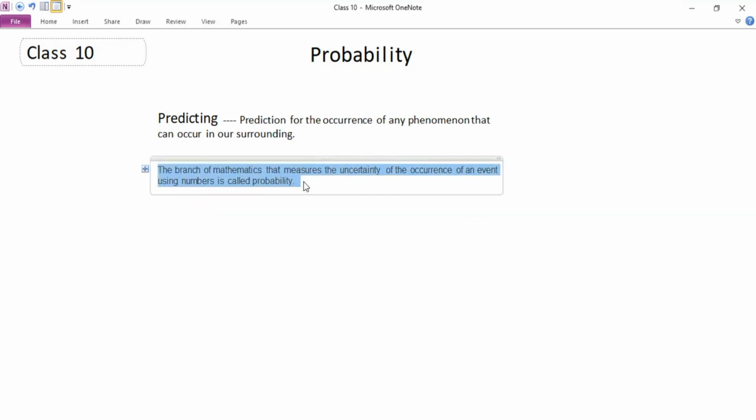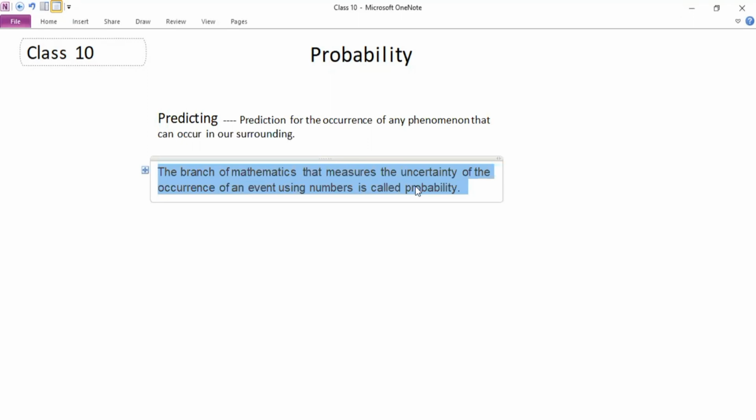Probability belongs to the branch of mathematics which tells us about the uncertainty of the occurrence of any event in a numerical way, or in the form of numbers or figures. That particular measure of uncertainty is known as probability.